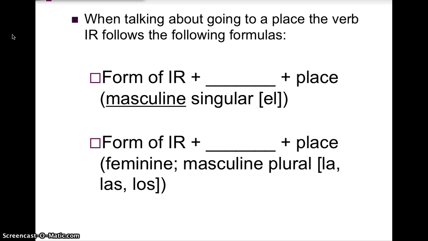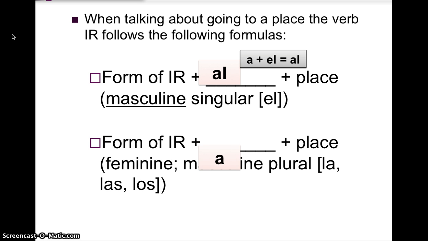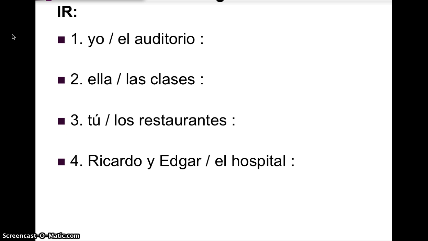When talking about going to a place, the verb ir follows the following formulas, and this is what we were talking about a little bit earlier. A form of ir plus al plus place. That is because a plus el must change to al when they are next to each other. And a form of ir plus a plus place is when you have a feminine or plural noun. Okay, go ahead and practice and then play the video when you are ready to check.